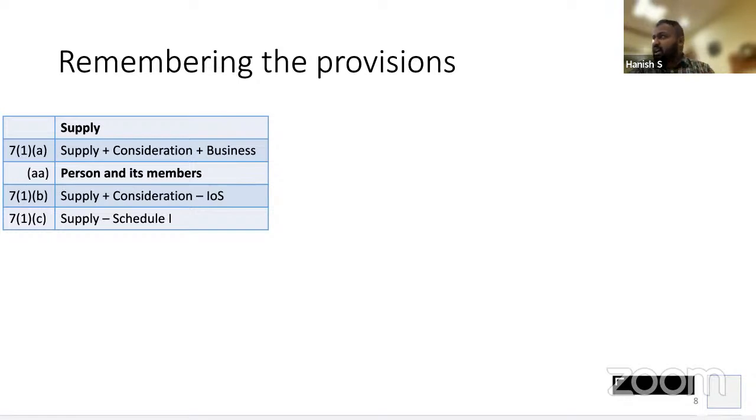I have a car. I give it to another person. I had purchased it at 10 lakh rupees. I gave it to somebody at 5 lakh rupees. Is there a supply? Yes, I have sold the car. Is there a consideration? Yes, 5 lakh. Is it in the course of business? No. My business is not purchase and sale of cars. If I have a habit of changing the car once in 5 years, I sell once in 5 years, not every day. So that is not my business. Supply is there, consideration is there, no business, no need to pay tax, because that is not a supply at all.